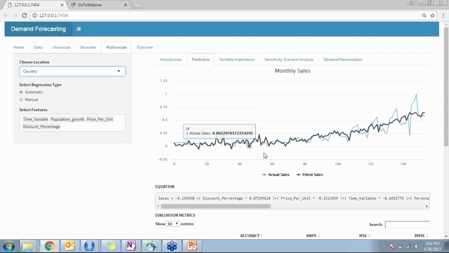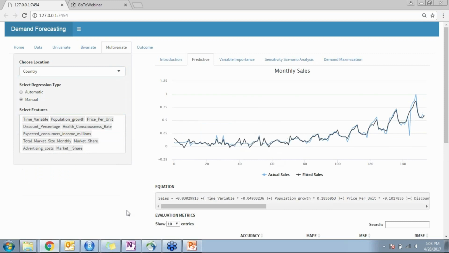In manual mode, however, you can choose the variables that you want to consider. As you can see here, I'm choosing the variables. Like this, we can analyze which variable, when brought into the model, is actually providing more accuracy. As you can see, the accuracy increases over a period of time, and this can be understood well by the beta coefficients generated from the regression equation.